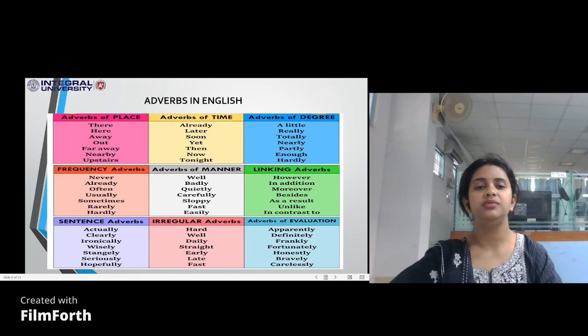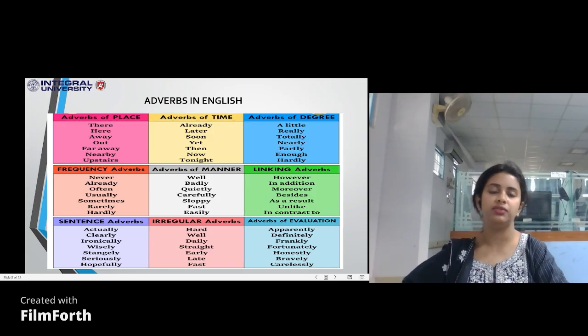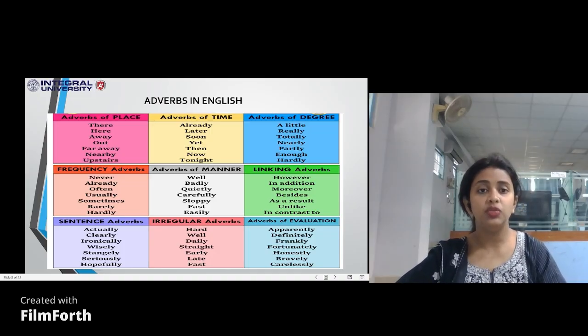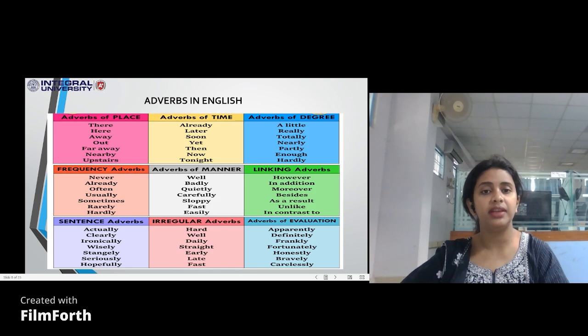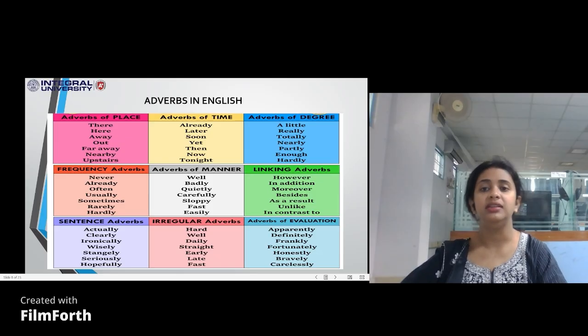Now see what are the different types of adverbs that we have. This is a further classification of adverbs. There is the adverb of place, when you're specifying the place where that action is done: here, there, where, away, near, far. Then time: sooner, I'll do it later, yet, then, now. Then degree: I walk a little daily. I really walk daily. I totally completed this chapter.